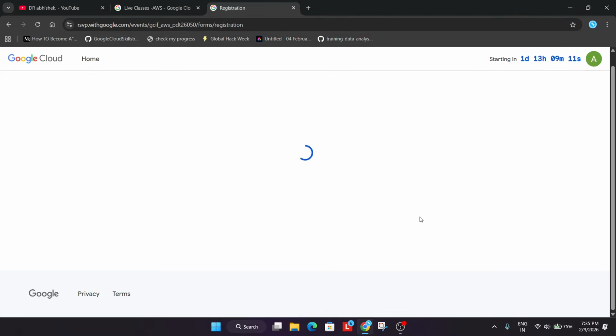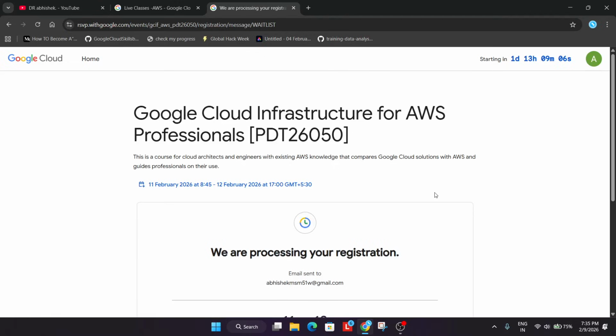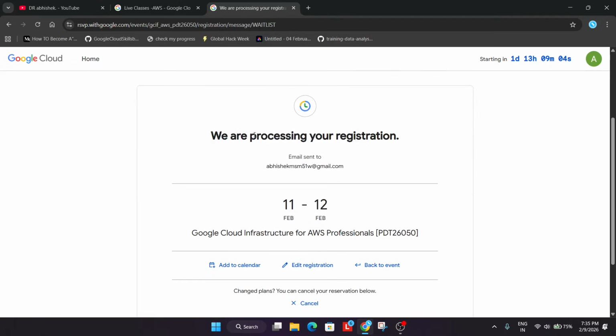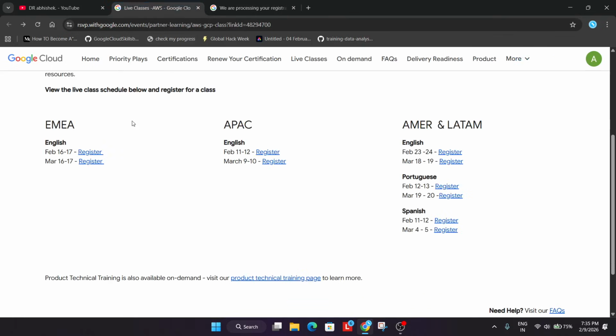Regarding the communication, all the emails will be sent to whatever email you have used for registration in the event. So just wait for it. They'll be processing the email registration. One more important thing, do not worry, take part in this event. You'll be learning a lot through the sessions.